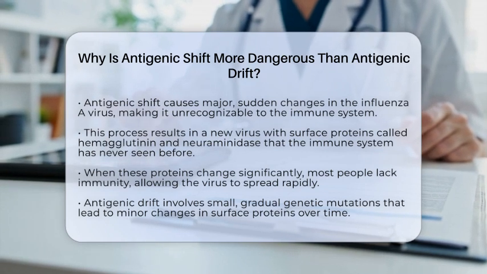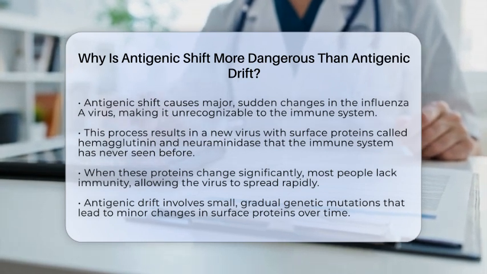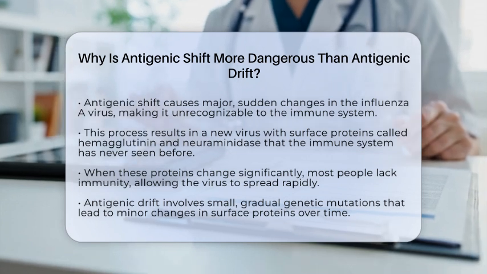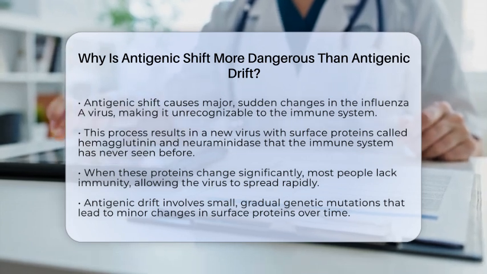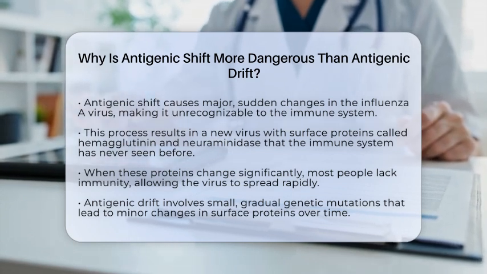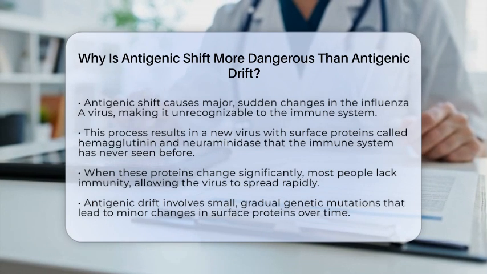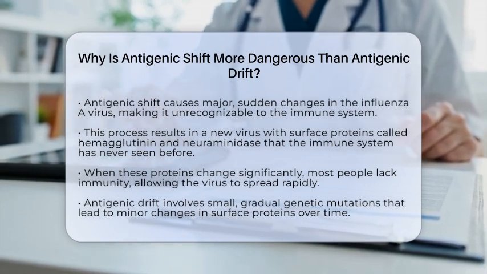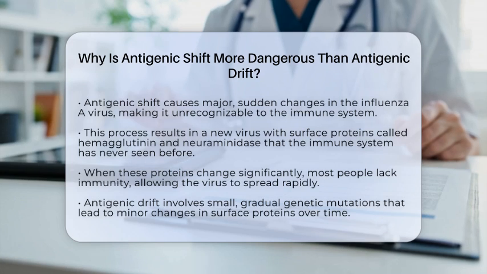These surface proteins are called hemagglutinin and neuraminidase, and they are the main targets for our immune defenses. When these proteins change significantly, most people have no pre-existing immunity, making it easier for the virus to spread rapidly across populations. This can lead to widespread outbreaks or even global pandemics.